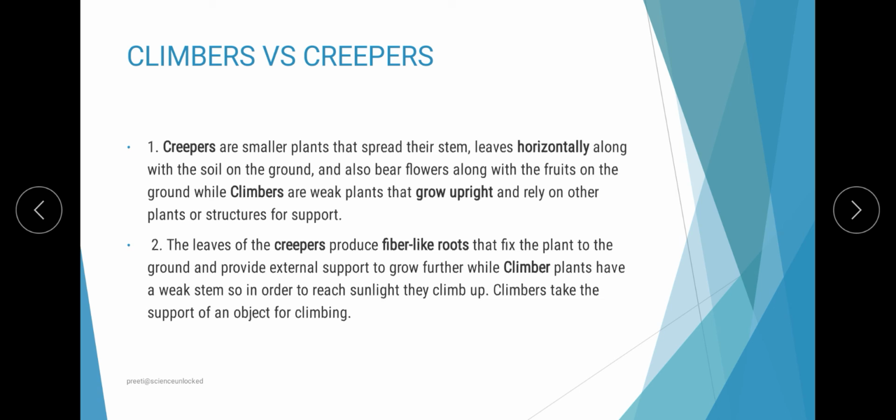For example, on a fence or anything where it is climbing up, it simply curls around in the form of tendrils. These are simply modifications of plant parts, which ultimately help in the adaptation of these plants so that they can survive in the region where they are growing.